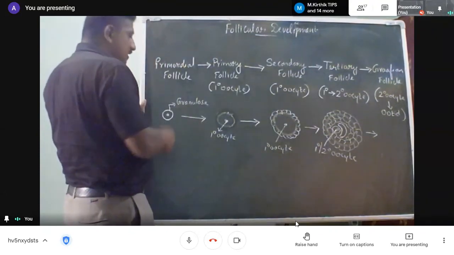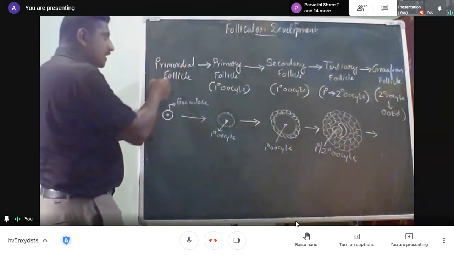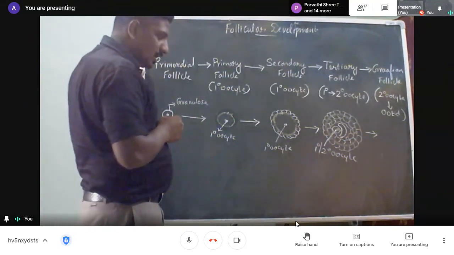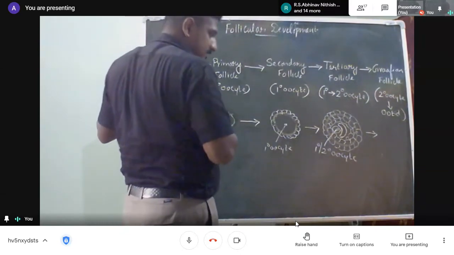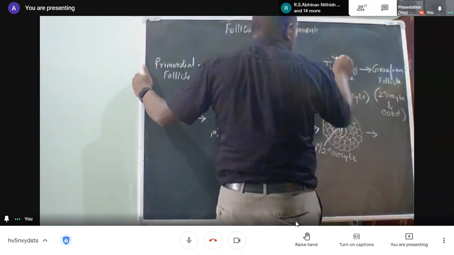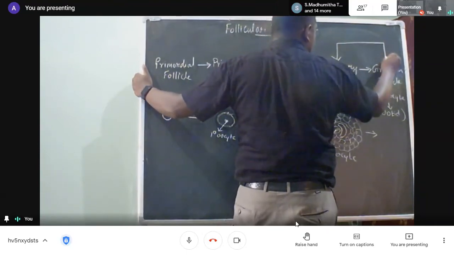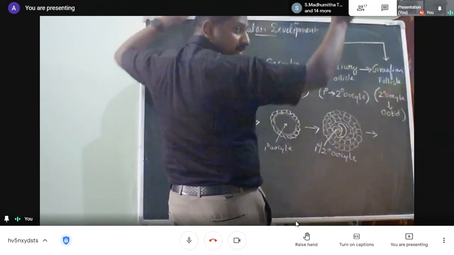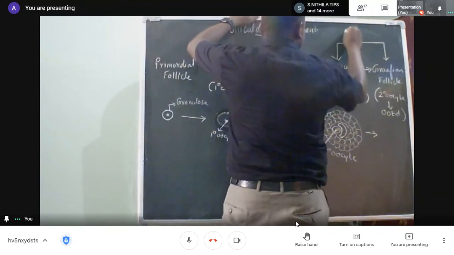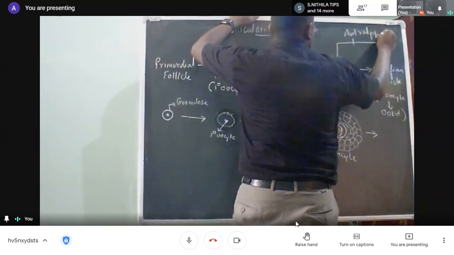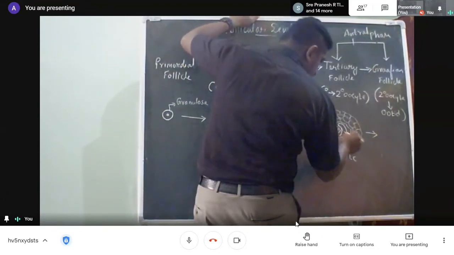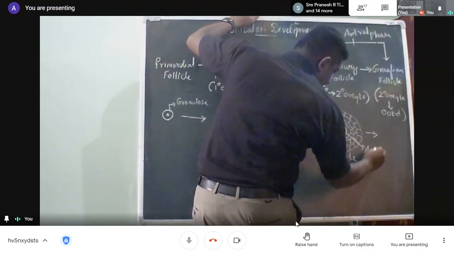Now, what will occur? We have a pre-antral stage and an antral stage. The transformation from tertiary follicle to Graafian follicle is called your antral phase. Why I'm calling it the antral phase is because a cavity called the antrum is commonly seen.